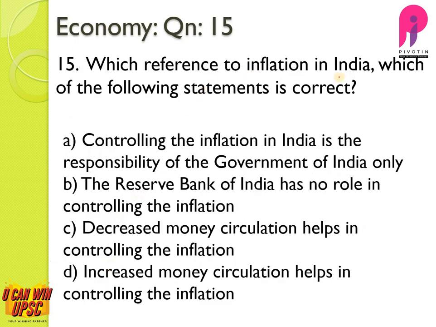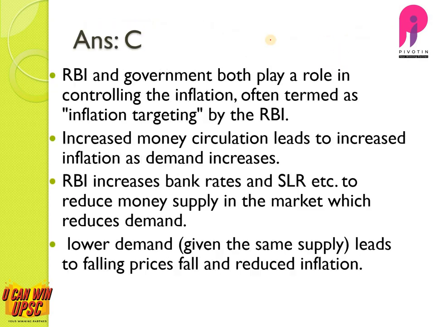Question number 15. With reference to inflation in India, which of the following statements is correct? Actually, what is inflation? Too much money chasing too few goods. That is, there is an increasing demand to purchase the goods. And so what can be done to correct it? Actually, we can reduce the amount of money supply. So this is the answer. Decreased money circulation helps in controlling the inflation, because it will reduce the demand and hence inflation.